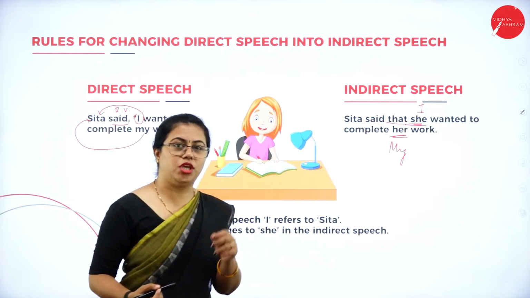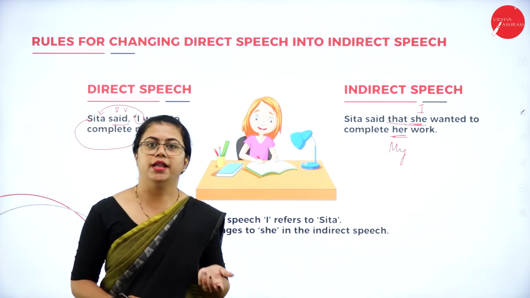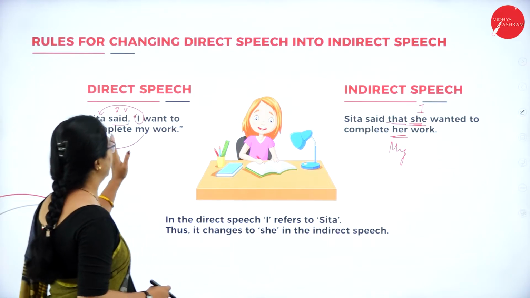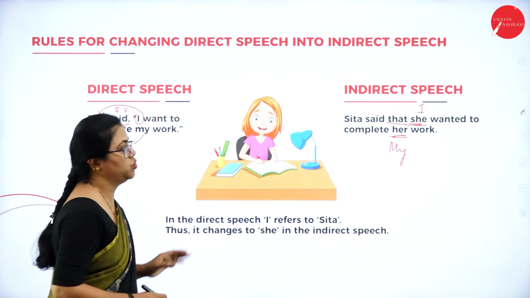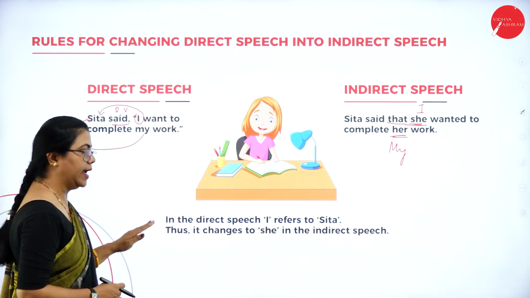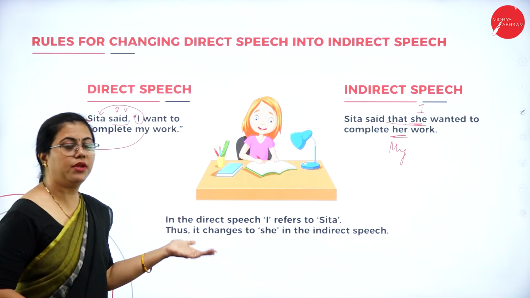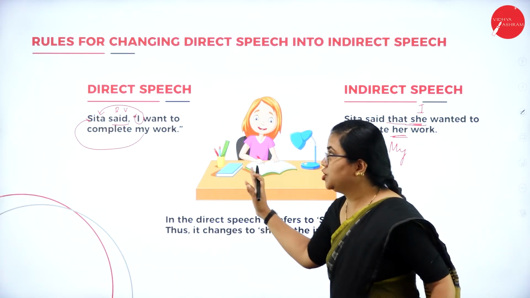So there will be change in these pronouns also, depending upon the gender and number of the speaker. Okay. So here you can see comma is removed, inverted comma is removed, only full stop is used in the end. So here in indirect speech, I refers to Sita, thus it changes to she because it's a feminine gender in indirect speech. Hope you understood this.